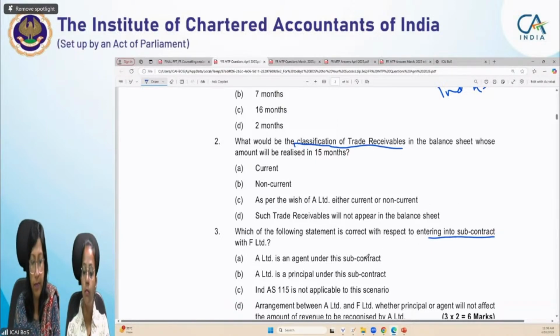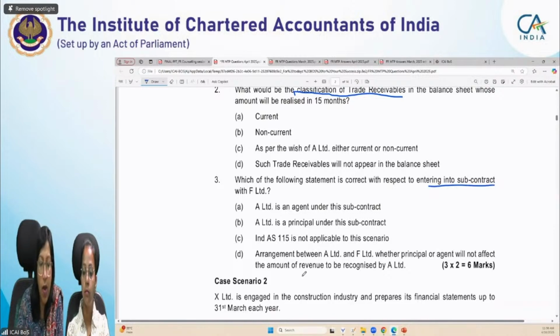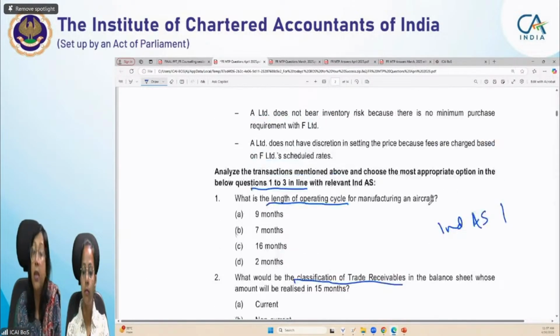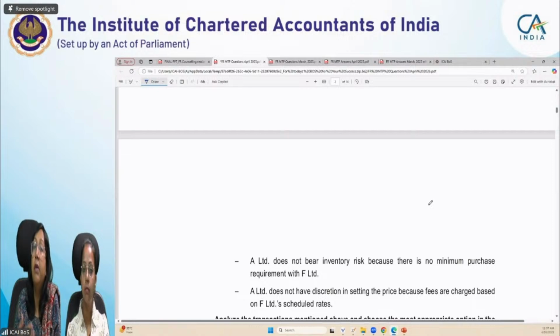But the option here is clearly given that it relates to Ind AS 115, because 115 is not applicable, so from the option also you get a hint that somewhere it is related to Ind AS 115. So students, now after going through the MCQs, we'll move to the scenario. You see what easiness you get when you are reading the scenario. This will save your time. There won't be any need to read the scenario again and again to answer it. Okay?